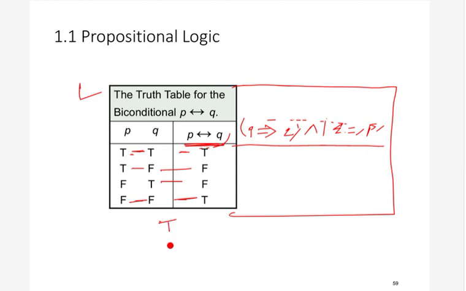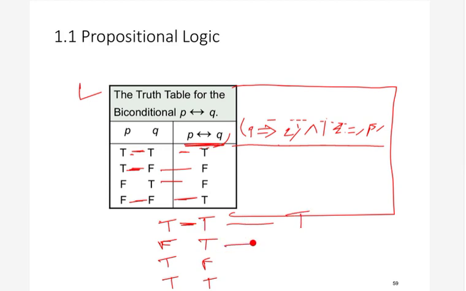Now you can make a truth table for P implies Q and Q implies P. How can you make it? Just apply the conjunction operation. You already know that conjunction is true when both are true. So in this case the conjunction is false, in this case false, and in this case true. So again we have gotten the same truth table. This is the proof that P biconditional Q is the same as P implies Q and Q implies P.